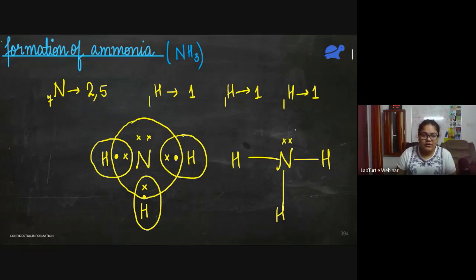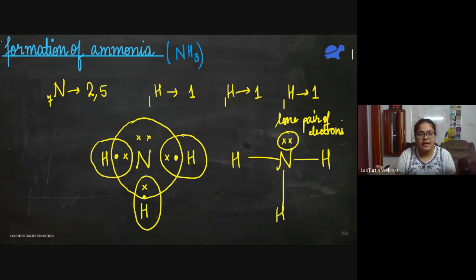These 2 electrons, which are not forming any bond with any other atom, this pair of electrons is known as a lone pair. So what are lone pair of electrons? Which are not forming any bond with any other atom. These are known as lone pair electrons. When I explain coordinate bond, there we'll need to know what a lone pair is.